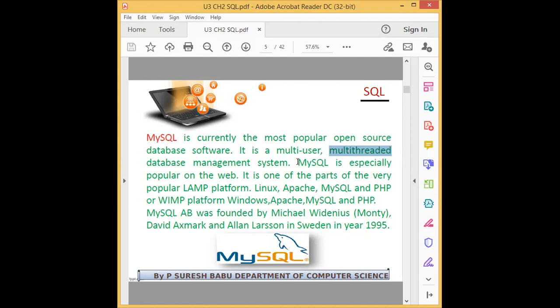Then it is one of the parts of the popular LAMP platform and WIMP platform. I already explained what LAMP and WIMP mean. LAMP means a Linux platform, that is Linux, Apache, MySQL and PHP. WIMP means Windows supported, that is Windows, Apache, MySQL and PHP. These are the platforms that support MySQL. It supports both systems. Most popular are Linux and Windows.